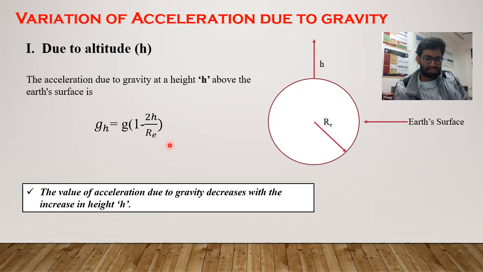And it's a perfect example. A person who is standing on Mount Everest will have a much smaller acceleration due to gravity than the person who is standing at Kolkata. So it varies due to height. The more the height increases, the more the acceleration due to gravity decreases. Simple thing.